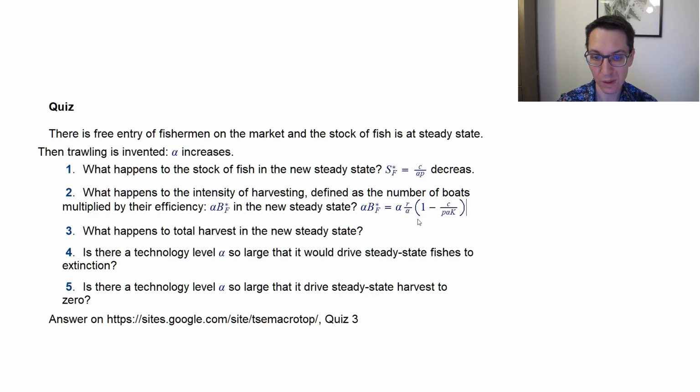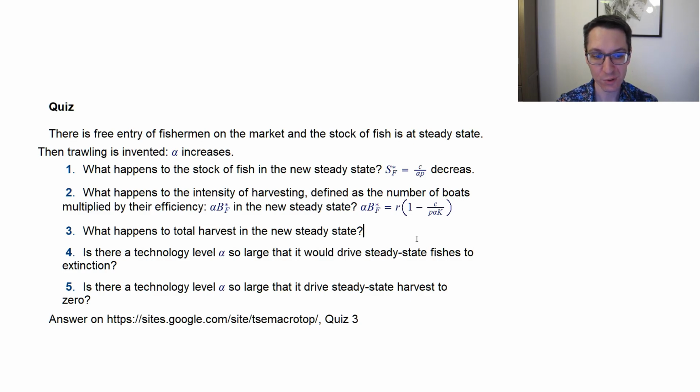And then what can we see? Well, we see that here it's going to cancel. So the impact on the number of boats was ambiguous, but the impact on fishing intensity is not, because one alpha disappears. So evidently, fishing boats are going to try to fish more, and or there's going to be more fishing boats. So this is going to exert more pressure on the fish population.